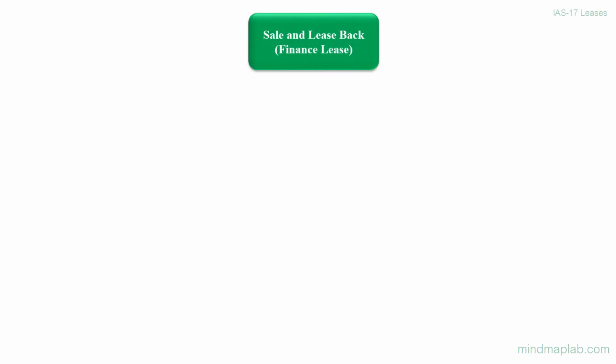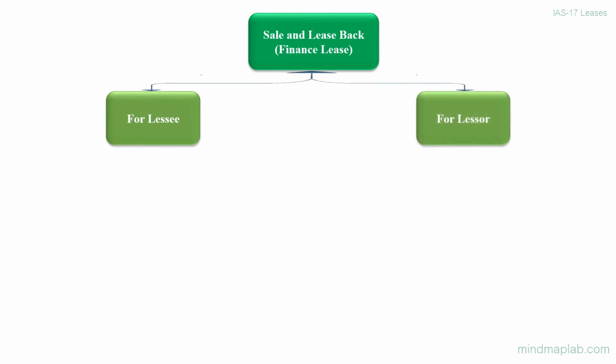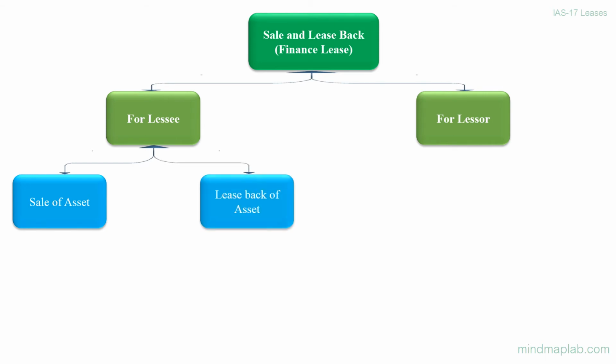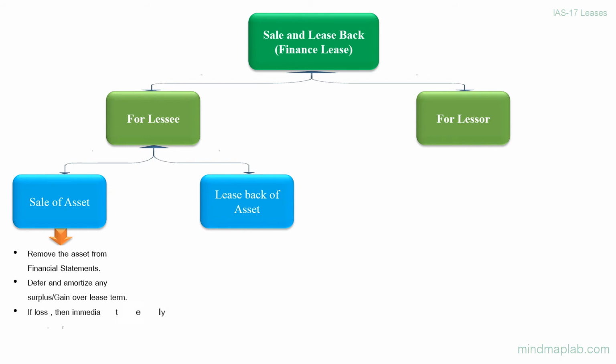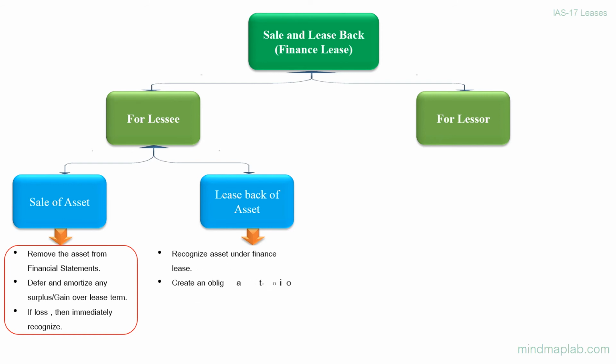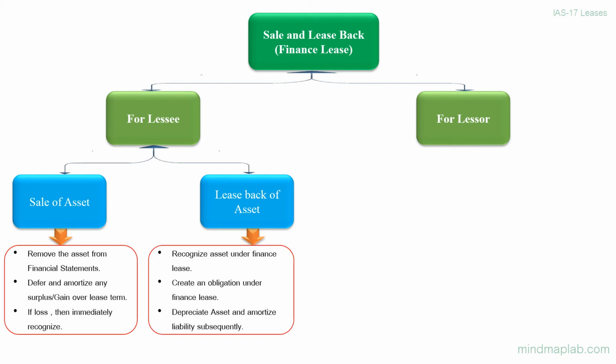Sale and leaseback, which results in finance lease for lessee and for lessor. For lessee, sale of asset and leaseback of asset. Sale of asset. Lessee should remove the asset from its financial statements. Defer and amortize any surplus gain over lease term. If loss arises, then immediately recognize it. Leaseback of asset. Recognize asset under finance lease. Create an obligation under finance lease. Depreciate asset and amortize liability subsequently.